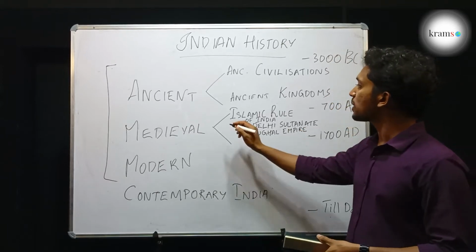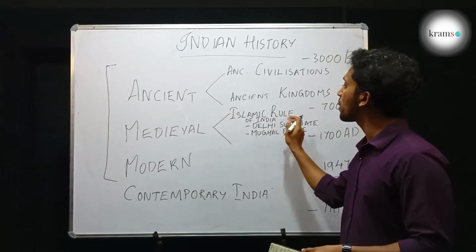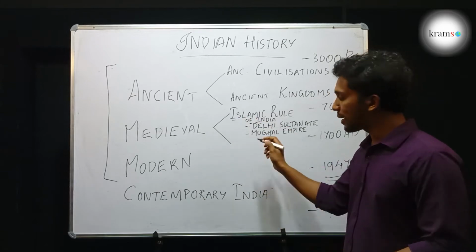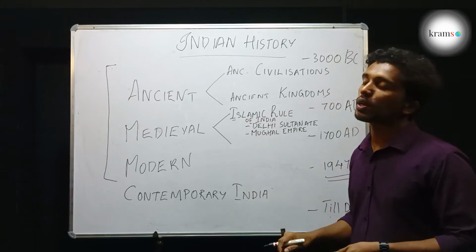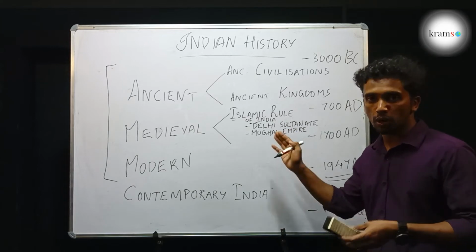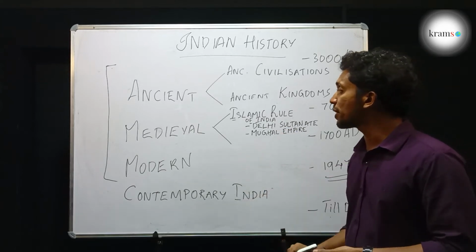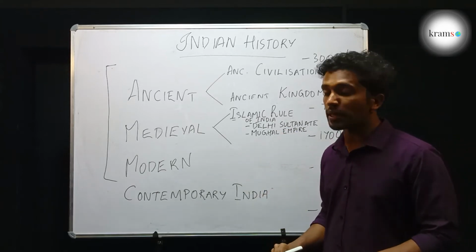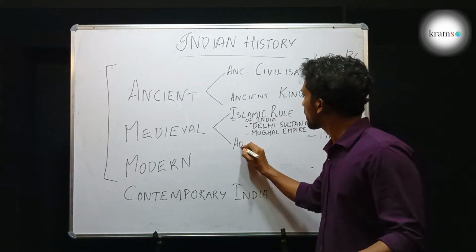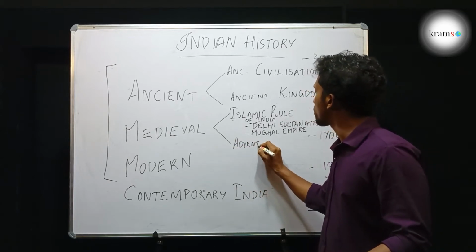Okay, so the first important event in medieval history is Islamic rule of India. In that there are two sets of Islamic rulers, the Delhi Sultanate and the Mughal Empire. And the second important event is the advent of Europeans. Europeans came to India. Why? Why did the Europeans come to India?